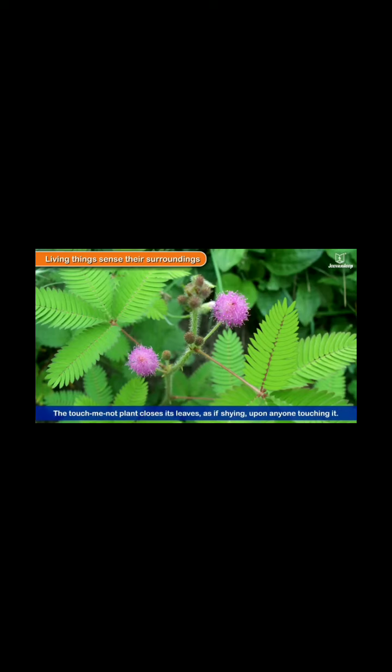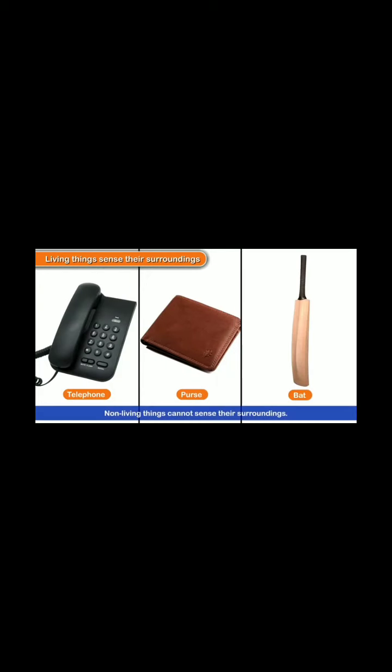The touch-me-not plant closes its leaves when anyone touches it. This happens because it is sensitive to touch. Telephone, purse, bat are non-living things. They do not have sense organs.